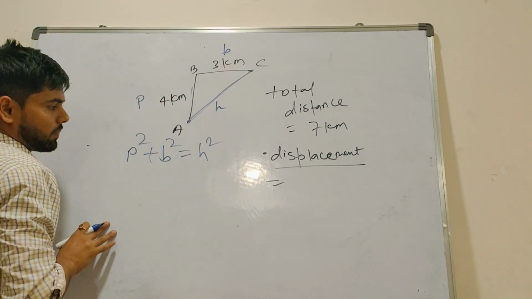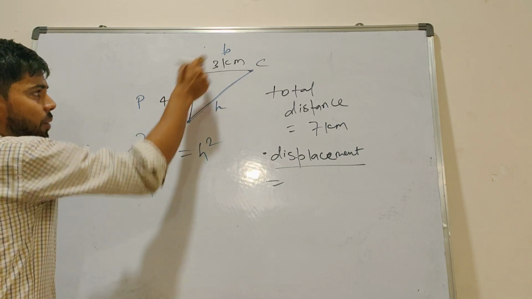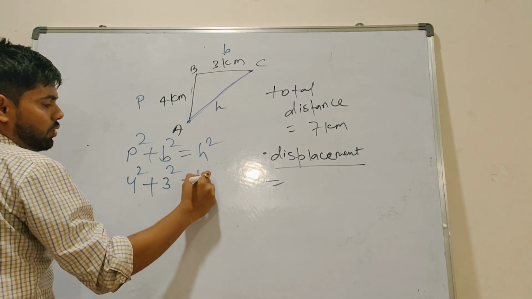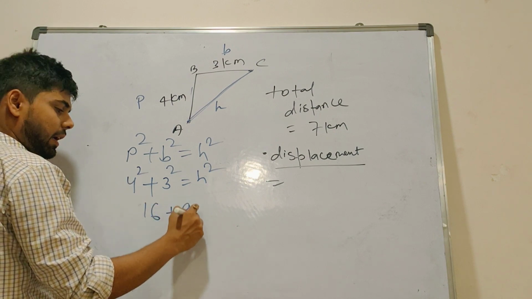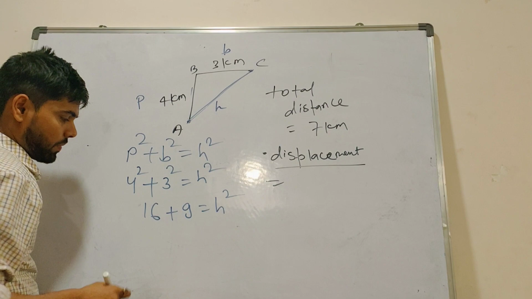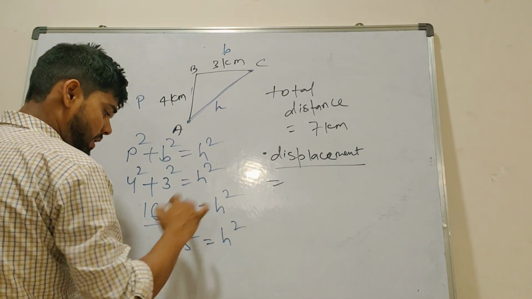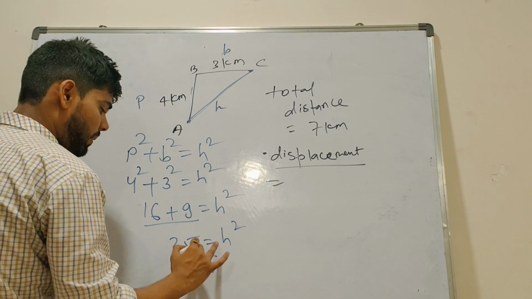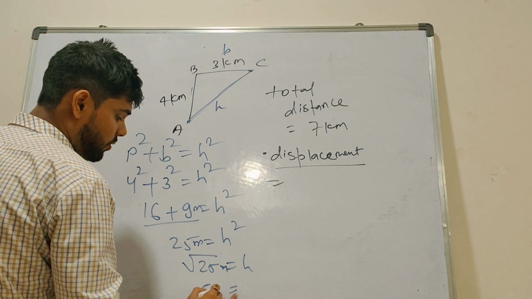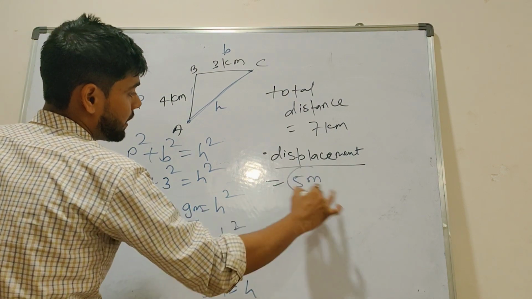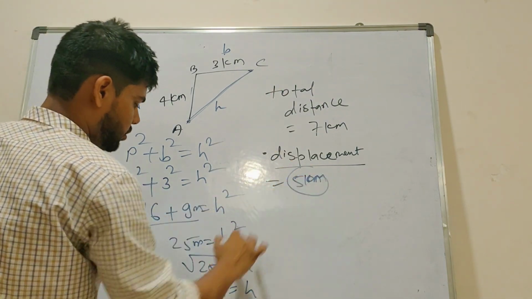P is 4 km, so 4 squared, 16. B is 3, so 3 squared, 9, equal to H squared. So 16 plus 9, 25. H squared is 25, so H is root 25, which is 5 km. The displacement is 5 km. You observe now, it is shorter: it is 7 km distance and 5 km displacement.